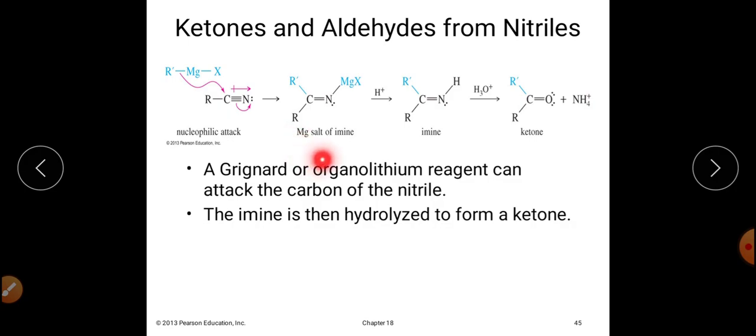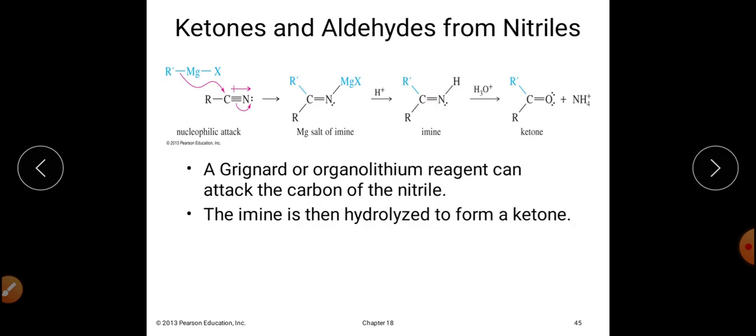Then it will be converted into the magnesium salt of the imine, and finally the magnesium salt of imine will get converted into imine, which on hydrolysis will finally get converted into ketone.